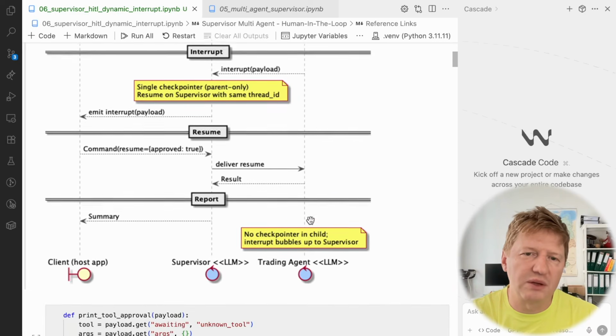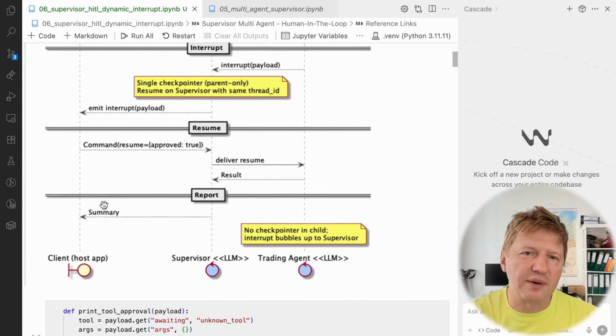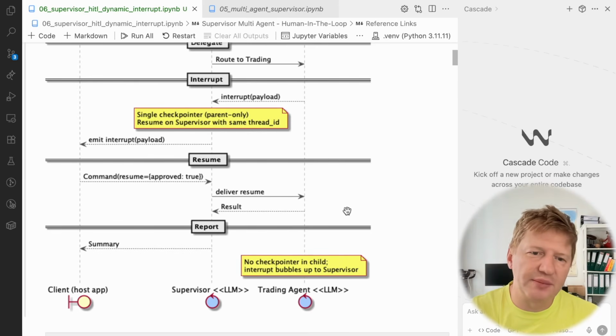And then the normal flow happens, right? This workflow sends back the result to the supervisor. The supervisor analyzes it, maybe makes other calls to other agents, or if this is the final step, a summary is generated and sent back to the client. So this is how it works, all right? This is the theory. Let's take a look at how it works in practice.